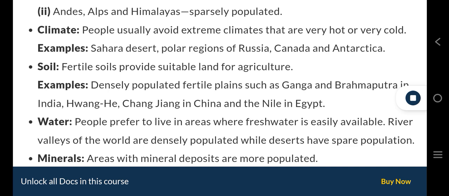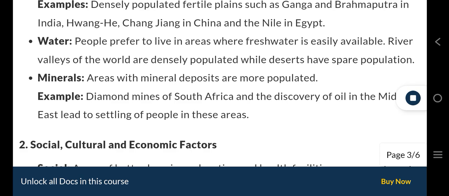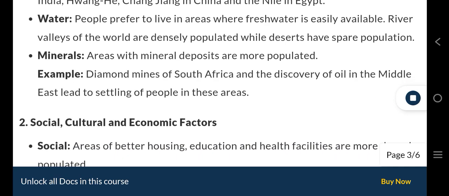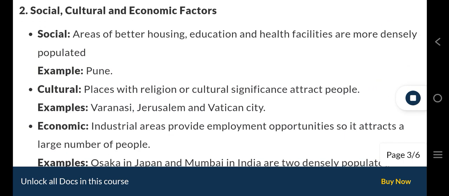Soil. Fertile soils provide suitable land for agriculture. Examples: densely populated fertile plains such as Ganga and Brahmaputra in India, Huanghe and Changjiang in China, and the Nile in Egypt. Water. People prefer to live in areas where fresh water is easily available. River valleys of the world are densely populated while deserts have sparse population. Minerals. Areas with mineral deposits are more populated. Example: diamond mines of South Africa and the discovery of oil in the Middle East led to the settling of people in these areas.